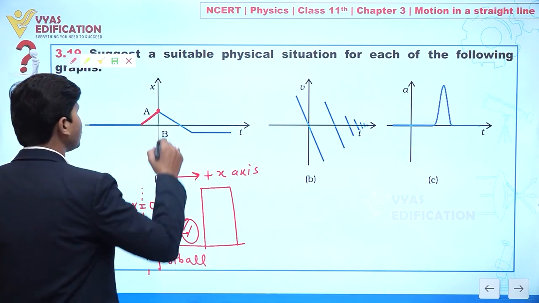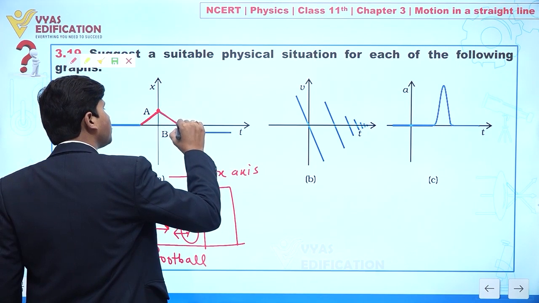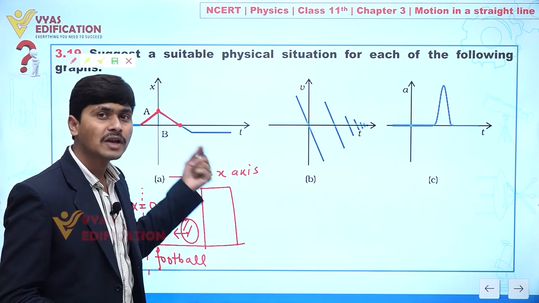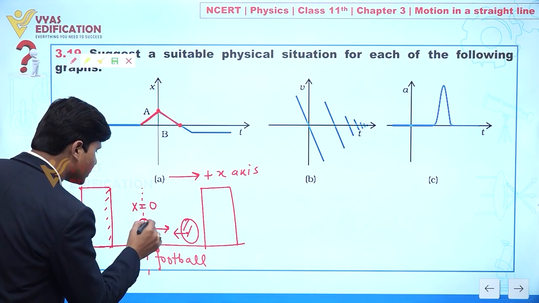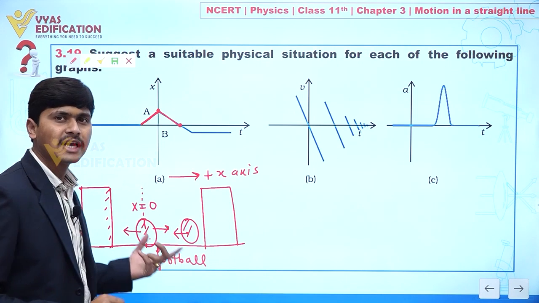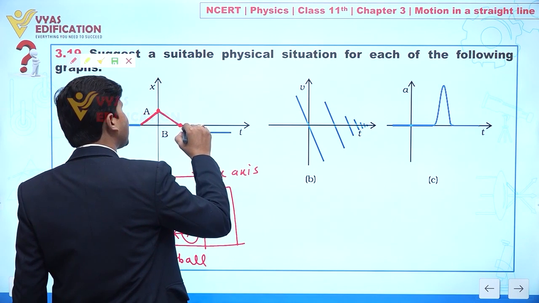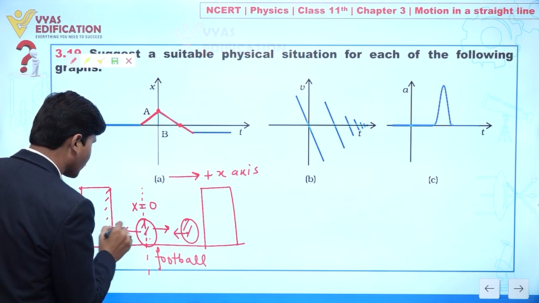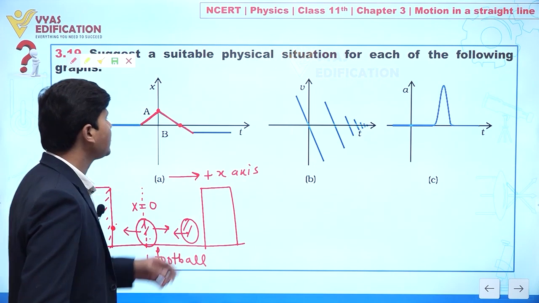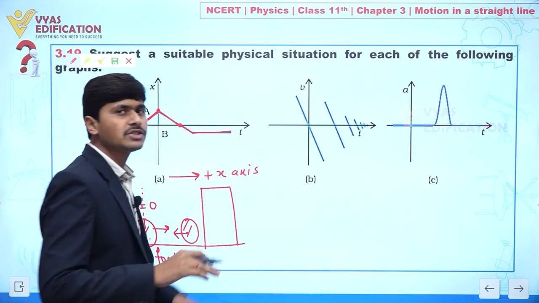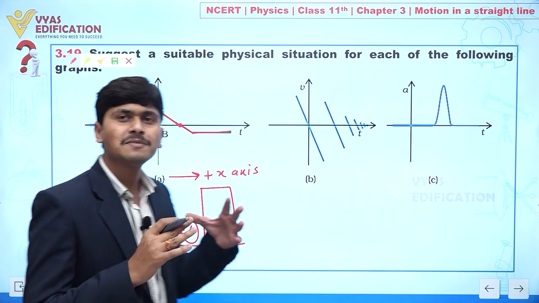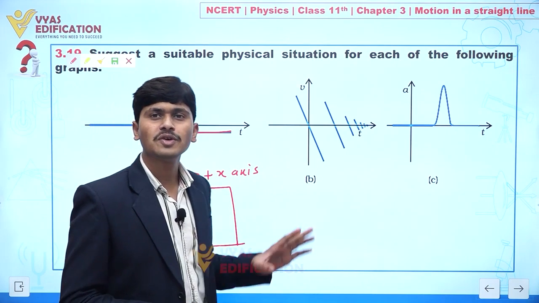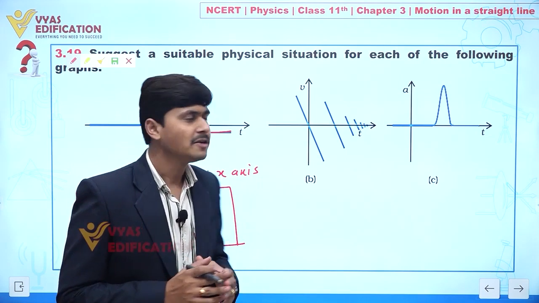Clear? And it moves with reduced speed, and finally it comes to the same position. Clear? Because here we also get x equal to 0. But what will happen after reaching this position? This football is now moving in the left direction. Clear? That's why we get negative displacement. Yes or no? And when this football strikes this wall, at that time it sticks to the wall, or we can say it comes to rest. Yes. So this is the situation shown to you in graph number A. Clear to everyone? Yes or no?